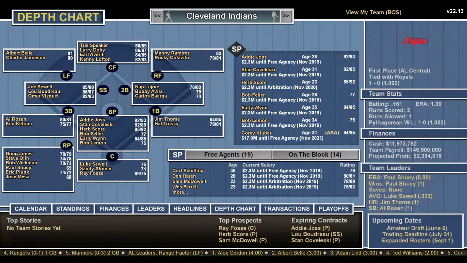I don't know if they're just taking the best seasons and averaging them out. So you have Bob Feller, and they list him from 36 to 46. Well, I know he pitched past that. I'm pretty sure he pitched past that. He was on the 48 team. Early Wynn. So they have some really good, Bob Lemon. They have some very good starting pitchers there. Relief pitchers, Doug Jones, Steve Olin, Bob Wickman, Paul Shuey, Eric Plunk, and Jose Mesa. A lot of modern players there.